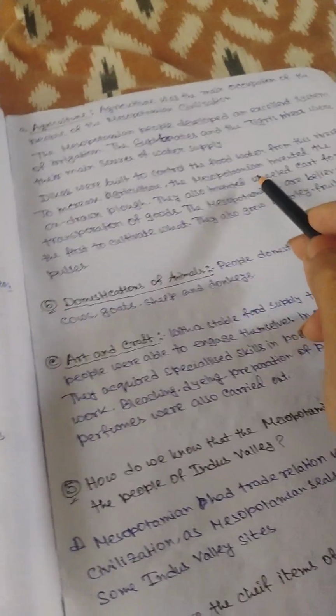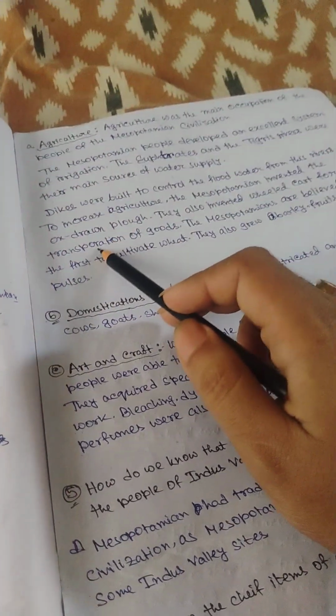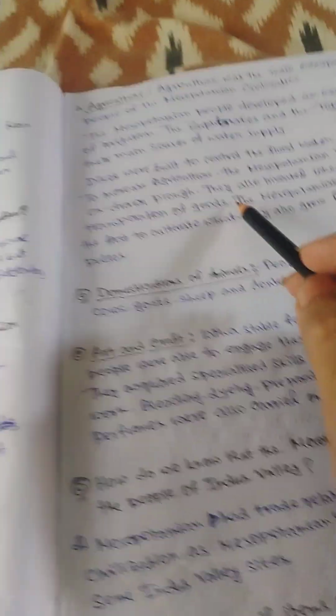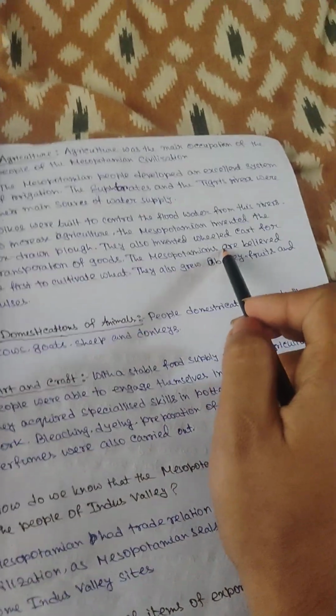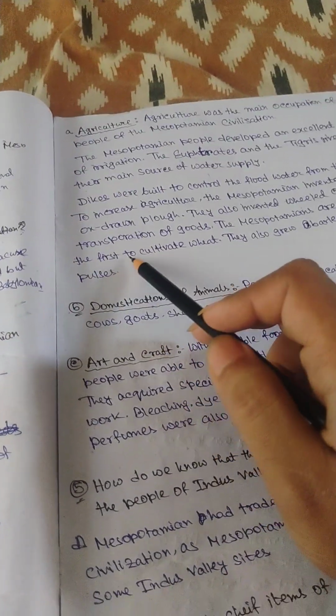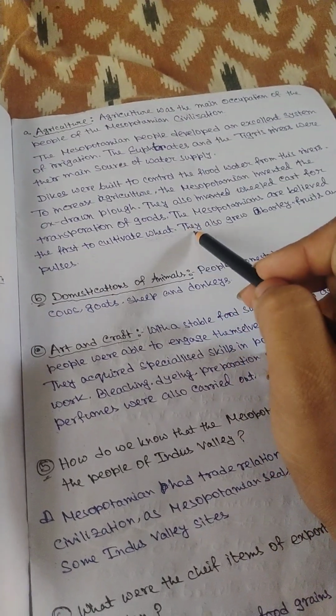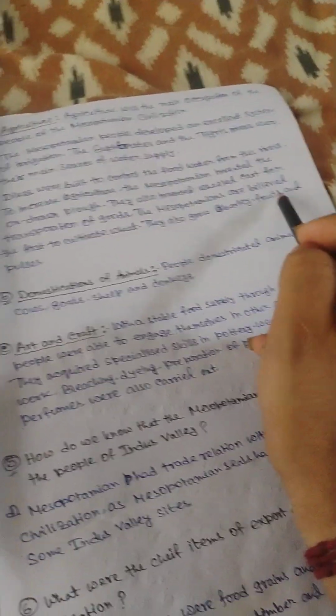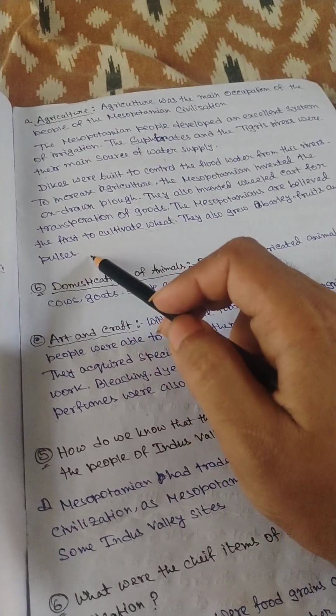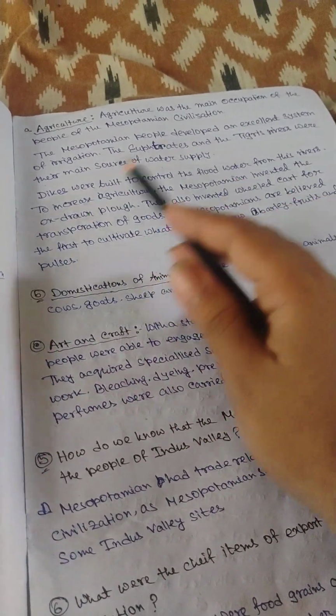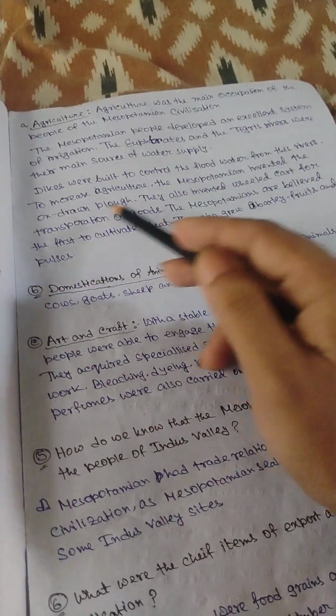They also invented the wheeled cart for the transportation of goods. The Mesopotamians are believed to be the first to cultivate wheat. They also grew barley, fruits, and pulses. Okay, this is one point, which explains agriculture.